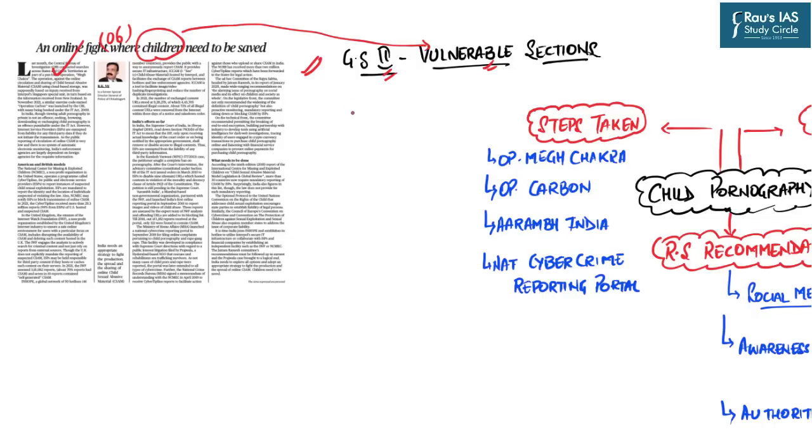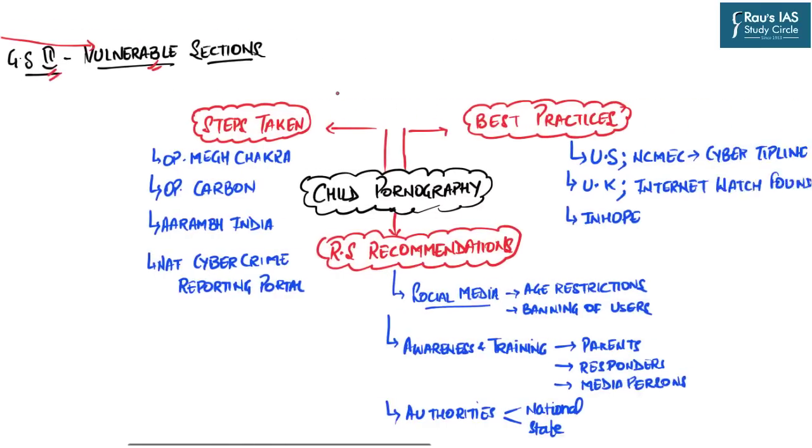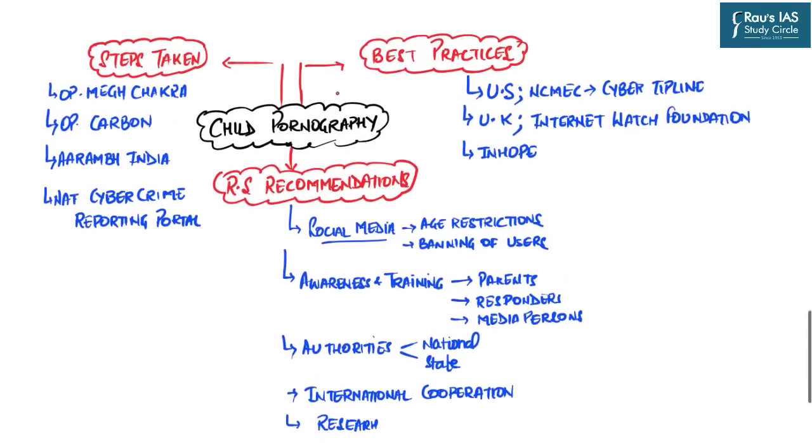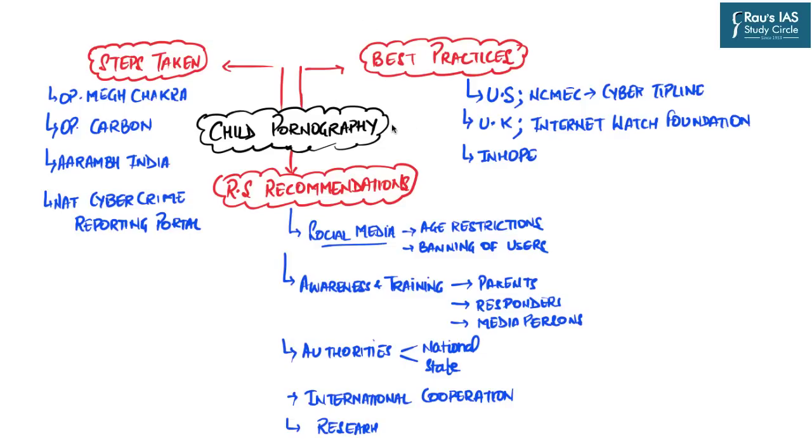So that is why in today's discussion we are going to take up the important dimensions related to child pornography from the perspective of civil service examinations. There are three important key aspects. First, we all know that child pornography is one of the most dominant and pressing social issues as far as law and order is concerned. Child pornography not only impacts the fundamental rights of children, but it is a step which deteriorates the society's ethics as well as moral values.